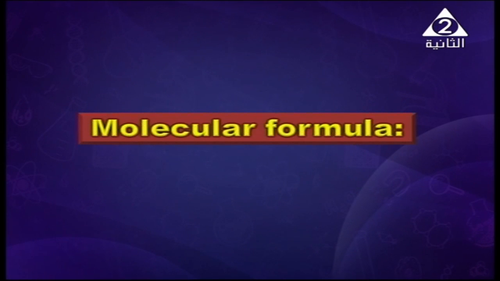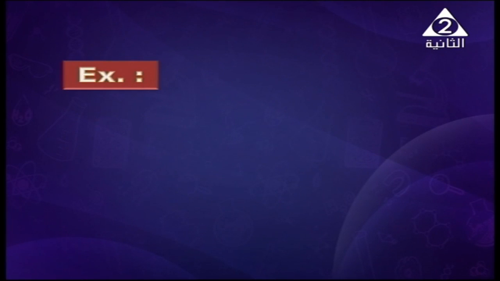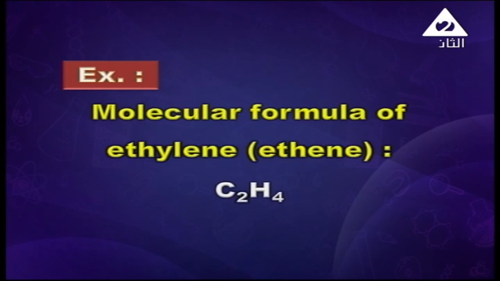First, my dear student, we are going to discuss the molecular formula of the organic compounds. What do we mean by molecular formula? It is the formula that shows the type of atoms and their number in one molecule. For example, the molecular formula for ethene or ethylene is C2H4, showing the number and type of atoms in the molecule.